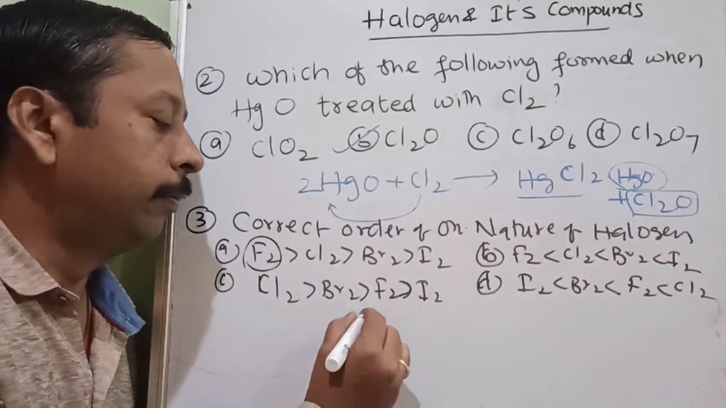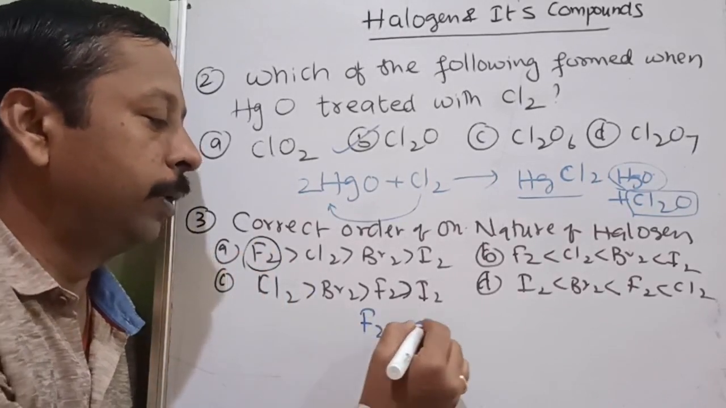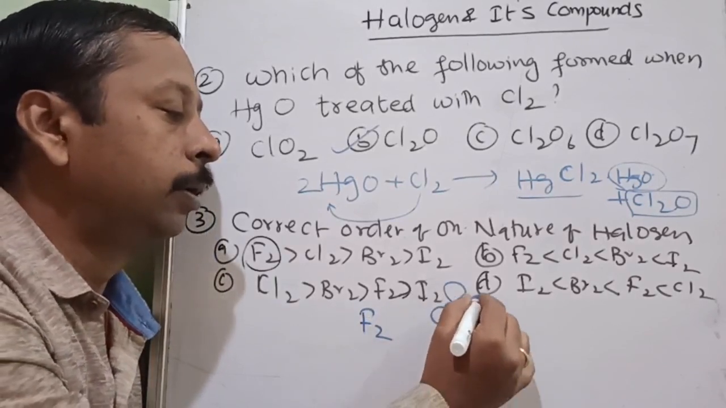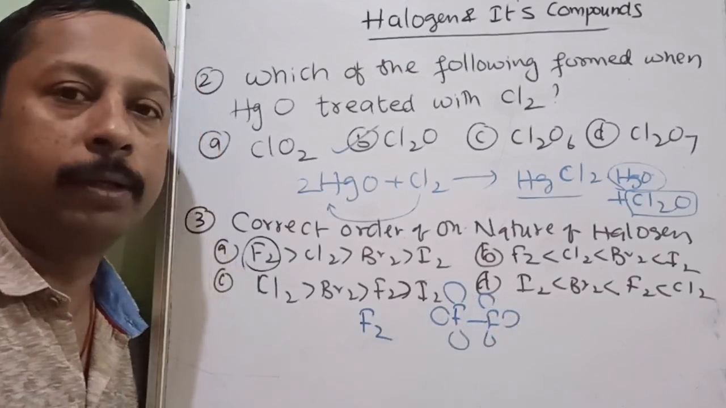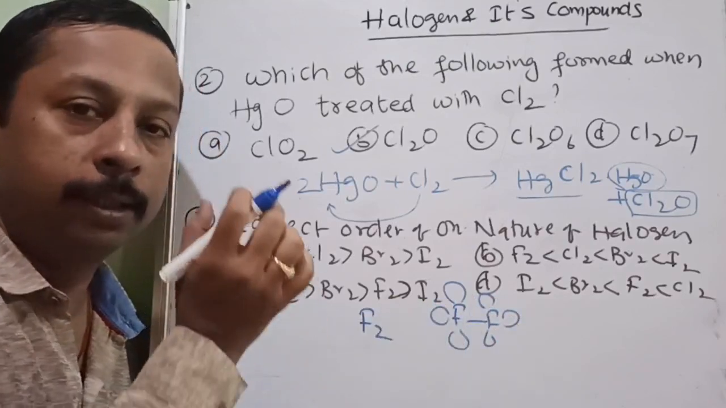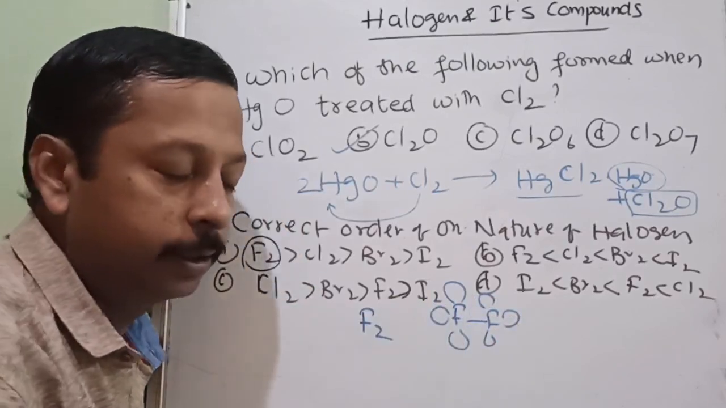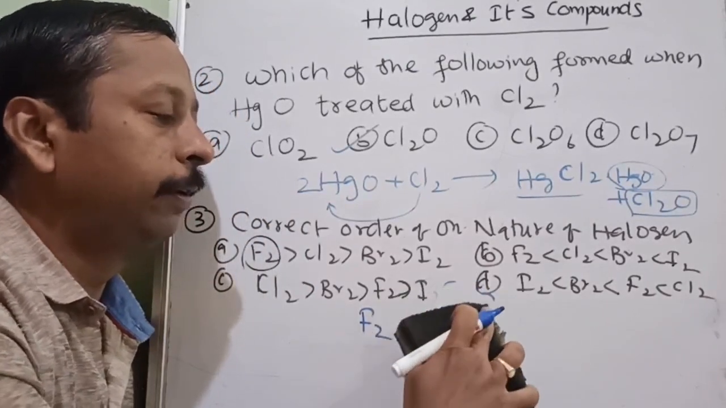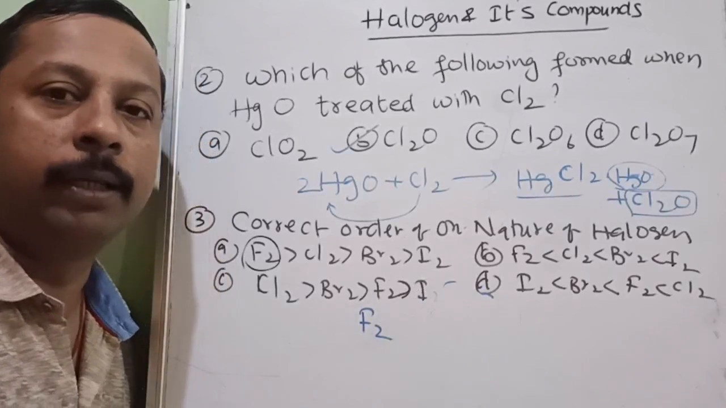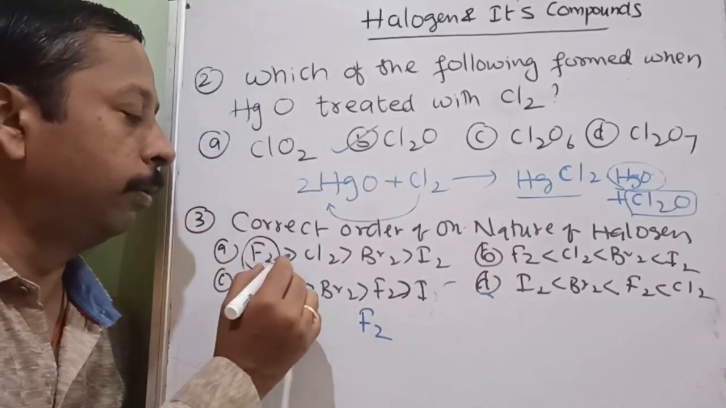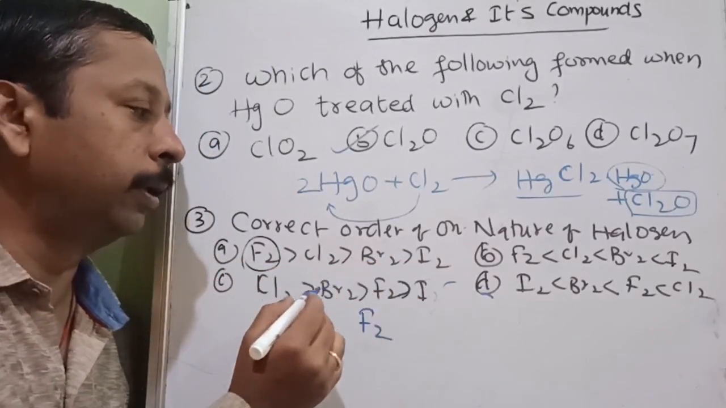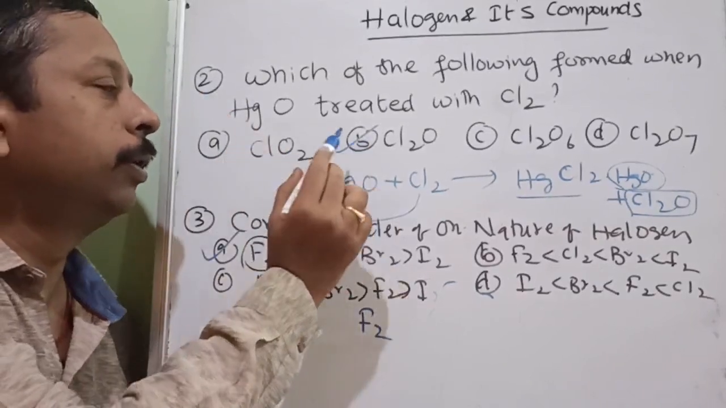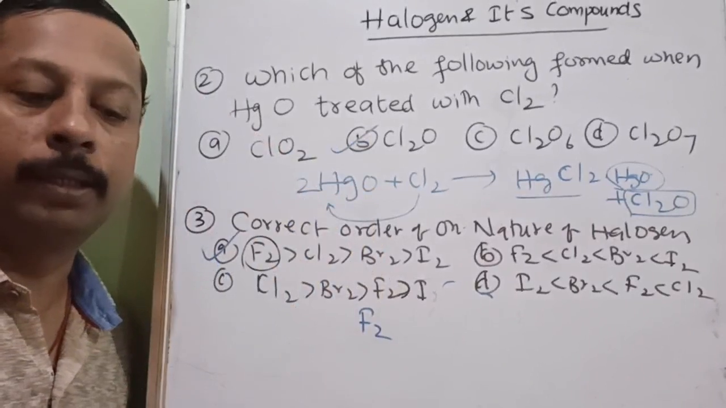Obviously fluorine, and all of you must know, between fluorine and fluorine, due to the lone pair repulsion, even though bond length is small, bond energy is exceptionally low. So bond energy is also favorable and electronegativity is always favorable. So fluorine greater than chlorine greater than bromine greater than iodine. This question's answer is option A.